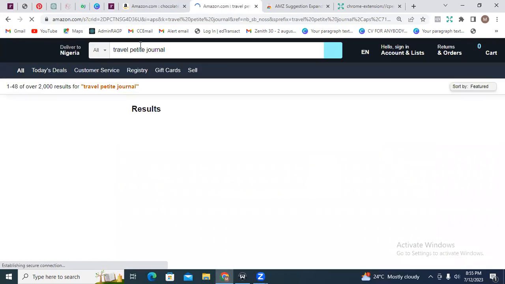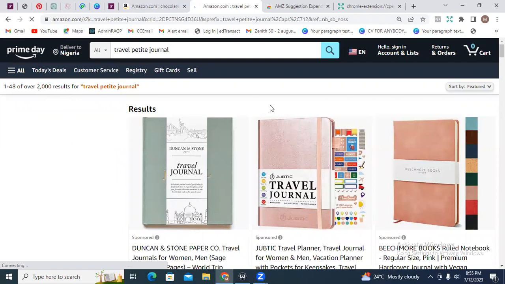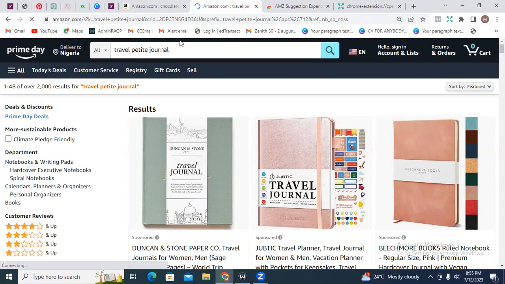Travel petite journal. Let's look at what we have here. So we have over 2,000 results, which is actually still okay, right? For me, what I usually do is anything that is above 3,000, I may not do it, right? Because it might be too competitive. But if it's within 8,000 and 2,000, I might still try it, right? I might still try it.